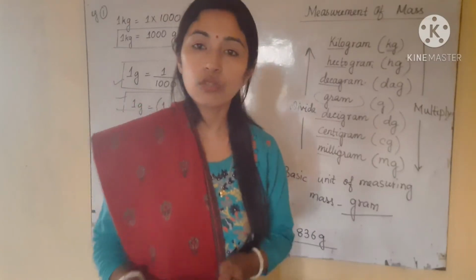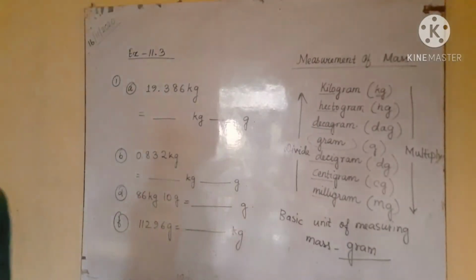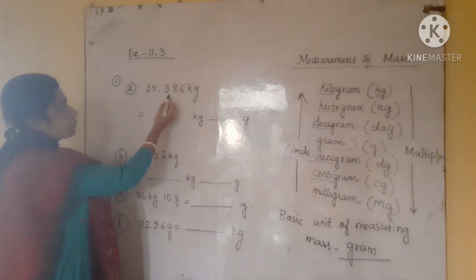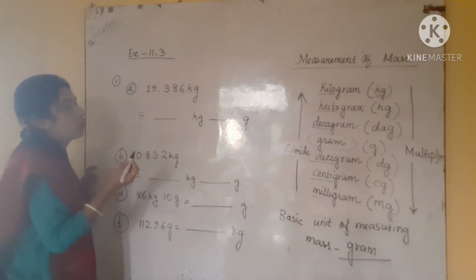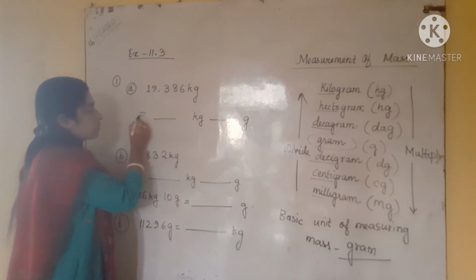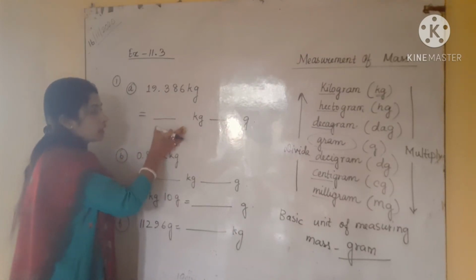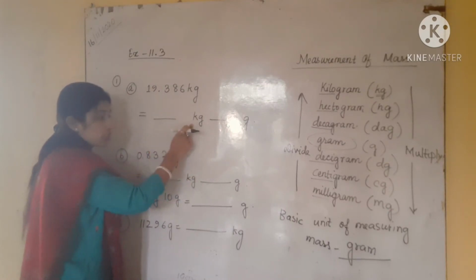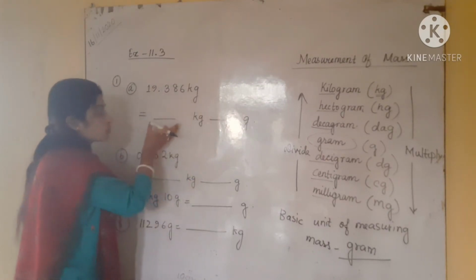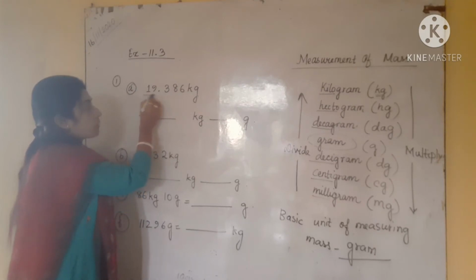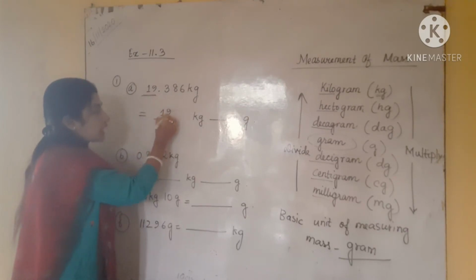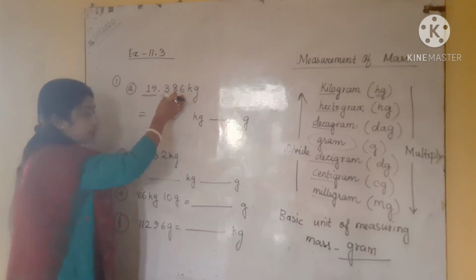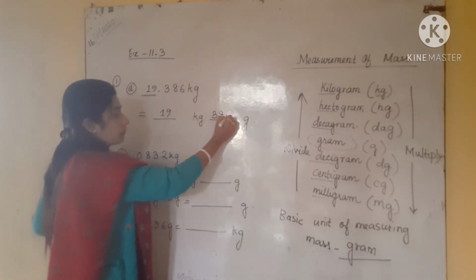Okay, so let us do the exercise question. See students, question number 1a, here you can see 19.386 kilogram is given. So now we have to express. You can see here the fill in the blanks contains two numbers. Here we have to write the first one in kg and the second one in gram. So the first one will be what? The whole part. The whole part is 19, so we have to write 19. This will be in kg. And the decimal part, that is 386, this will come into gram. We have to write in gram.